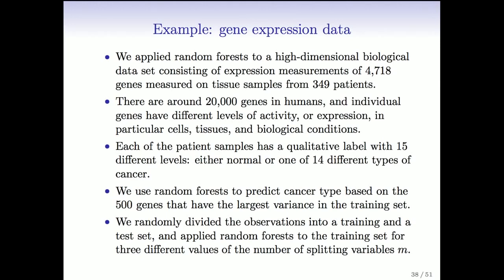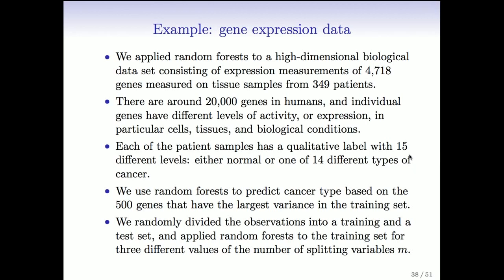Our next example is a high-dimensional example from Chapter 8 on gene expression. This is using the gene expression from 349 patients, who are cancer patients, with the gene expression of 4,718 genes to predict their cancer class. This is a common activity among people in statistics and genomics, to try to do classification into things like cancer class based on the gene expression of genes in cells. In this case, there are actually 15 classes. One class is healthy or normal, and there are 14 different types of cancer.